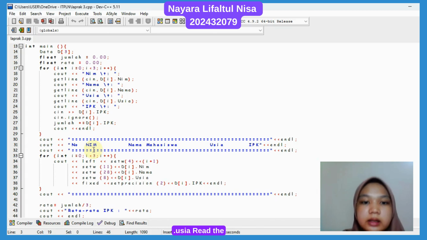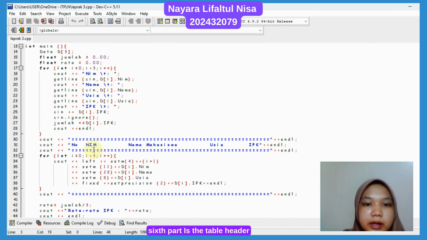getline cin, d[i].usia reads the student age and stores it in d[i].usia. cin d[i].ipk reads the student IPK and stores it in d[i].ipk. cin.ignore clears the input buffer so that getline can be used correctly in the next iteration. jumlah plus equals d[i].ipk adds the student's IPK to the jumlah variable. cout endl creates a blank line between students.